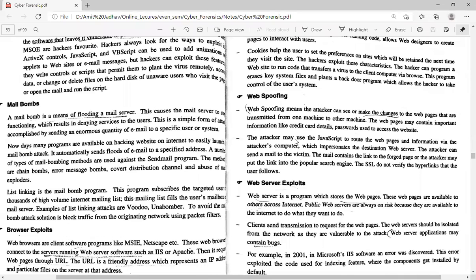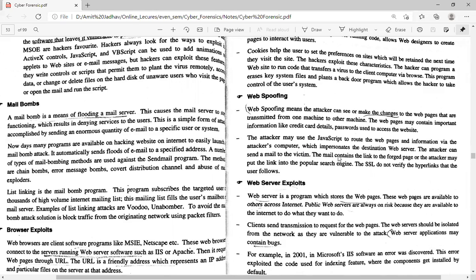Next one is web spoofing. Web spoofing means the attacker can see or make changes to the web pages that are transmitted from one machine to another machine. The web pages may contain important information like credit card details and passwords used to access the website. The attacker may use JavaScript to route the web pages and information via the attacker's computer, which impersonates the destination web server. The attacker can send a mail to the victim, and the mail contains a link to the fake page. The attacker may also put a link to a popular search engine. SSL does not verify the hyperlinks that the user follows.